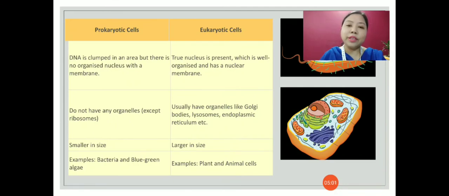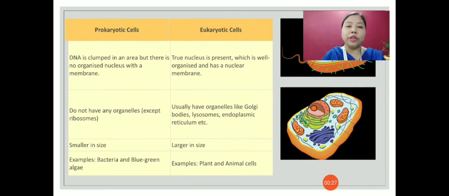Now let's look into the difference between prokaryotic cell and eukaryotic cell. Prokaryotic cells have DNA clumped in an area, but there is no organized nucleus. The nucleus is not well defined, as they do not have the nuclear membrane surrounding the nucleus. Eukaryotic cells, on the other hand, have a true nucleus and it is well organized, as it has a nuclear membrane around it. Prokaryotic cells do not have any organelles except ribosomes and sometimes mitochondria also.